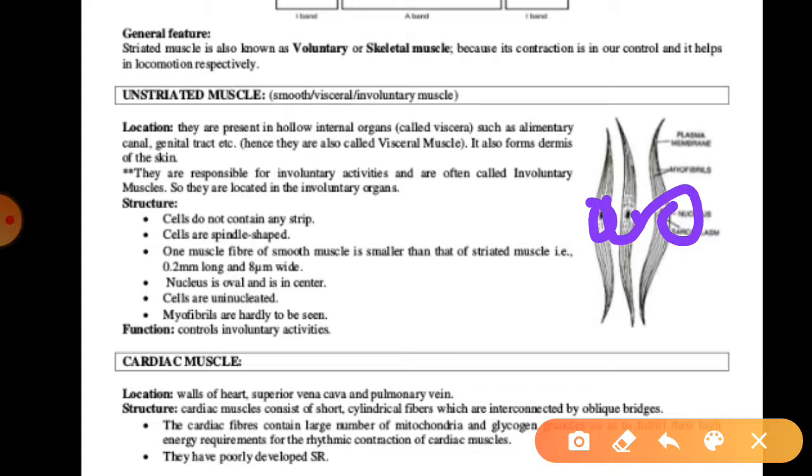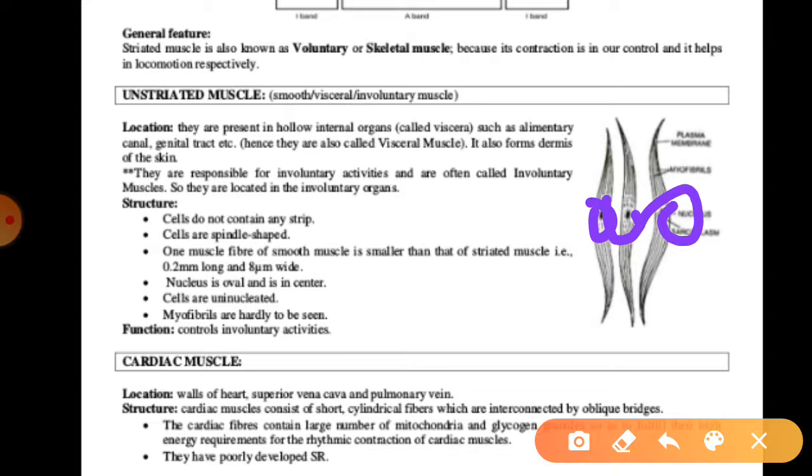Peristalsis is the process of passing food through the esophagus, with contraction and relaxation of the esophagus. That process occurs because of the smooth muscles, and it is known as peristalsis.